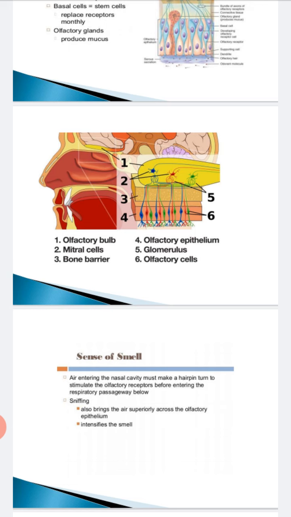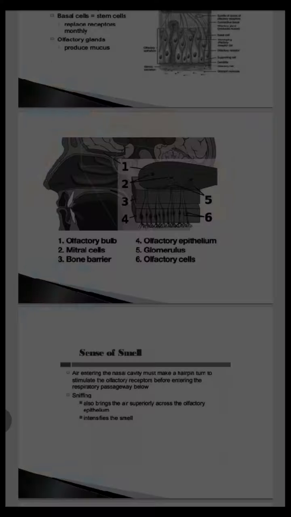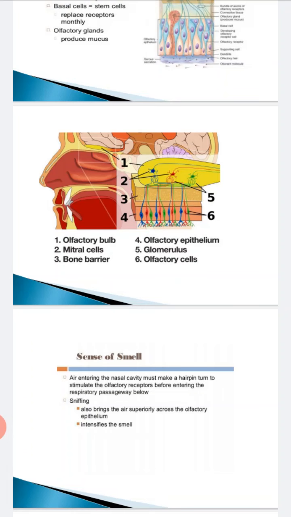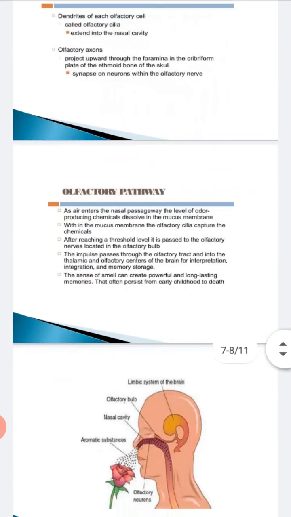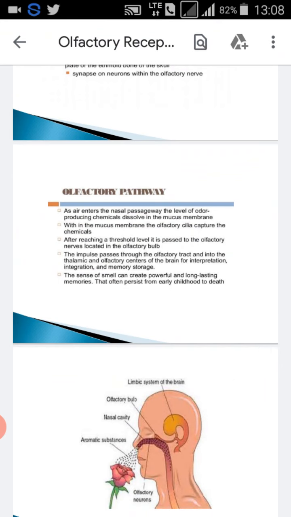In the central nervous system there are 3 parts that receive it: the frontal cortex, the hypothalamus and the hippocampus.